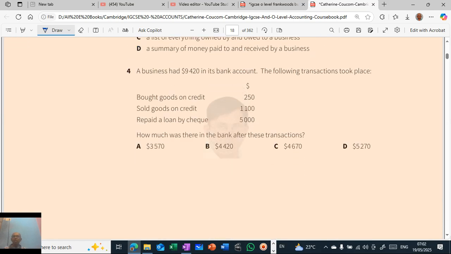A business had $9,420 in its bank account. The following transactions took place. Bought goods on credit. This will not hit the bank account. Sold goods on credit. This also will not hit the bank account. Repaid a loan by check. So money will go out. So 9,420 minus 5,000 is 4,420. So the answer is this one. Okay, so that's all.